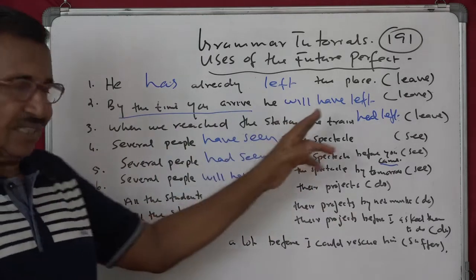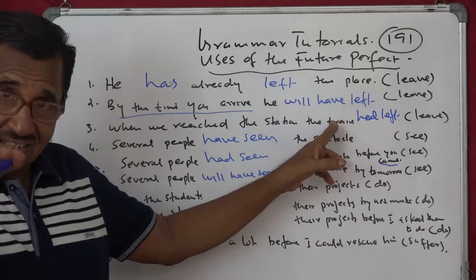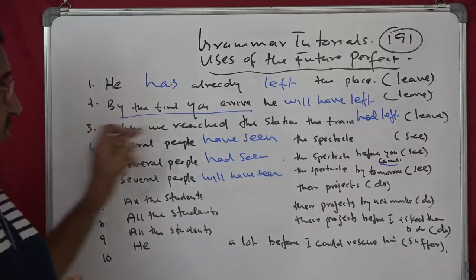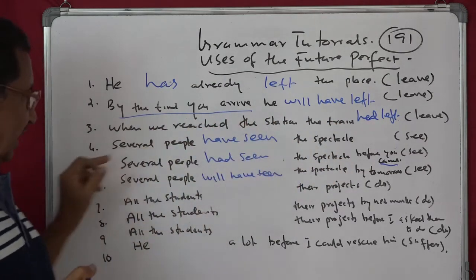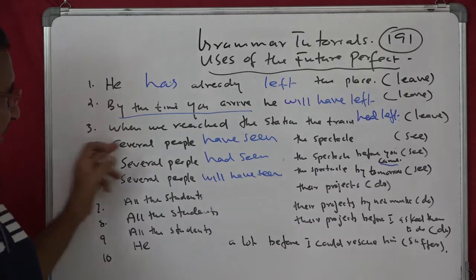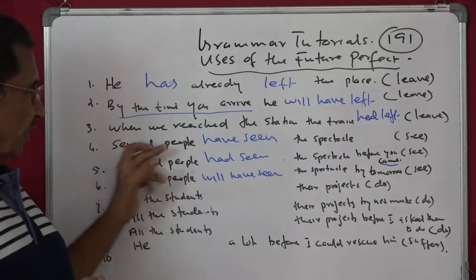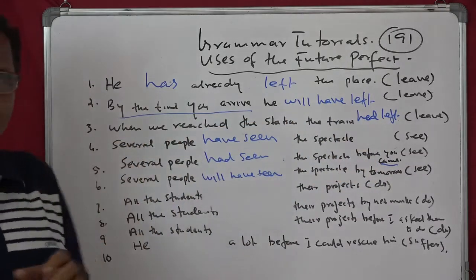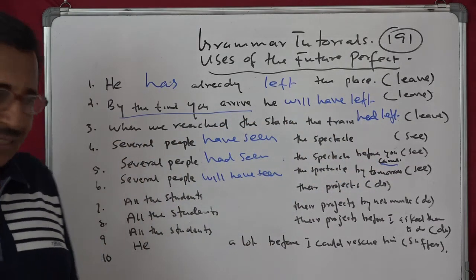Both future actions. For the first action you use future perfect, for the second action you use present. Now in the third sentence you will find the two past actions. First action you use the past perfect, and second action you use the past tense, simple past.